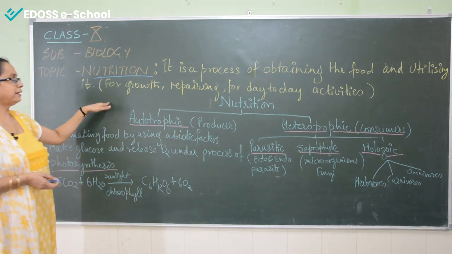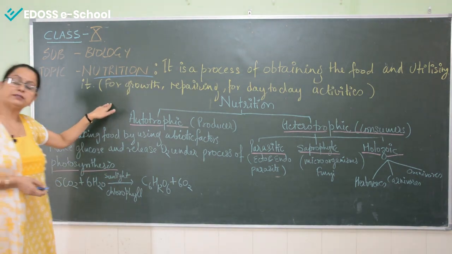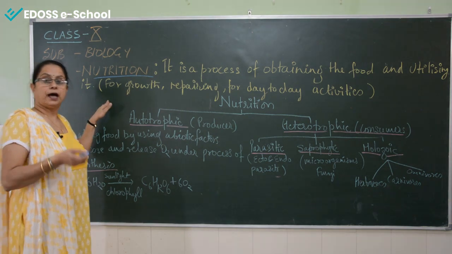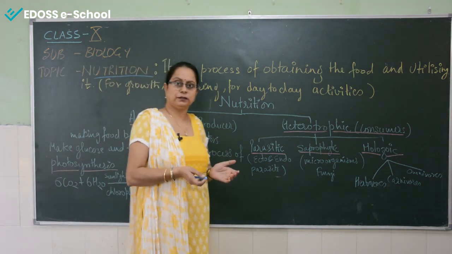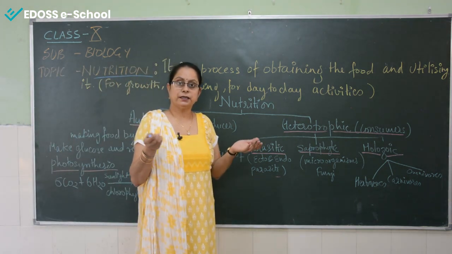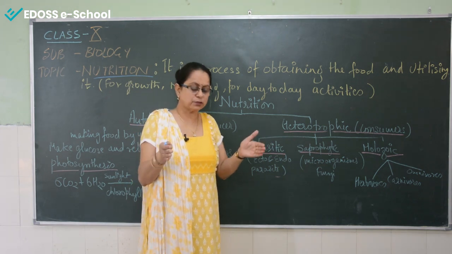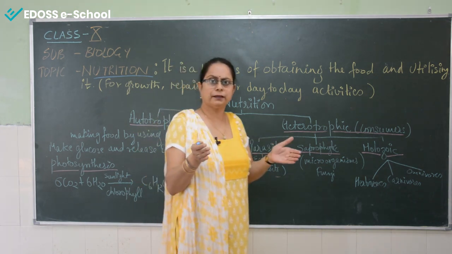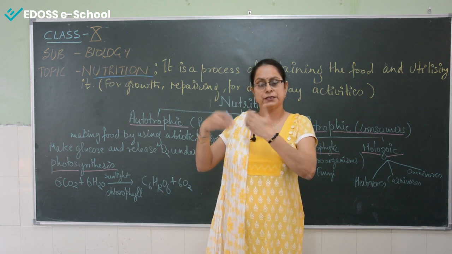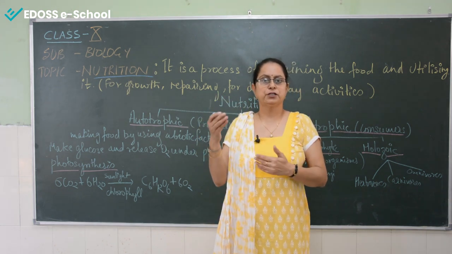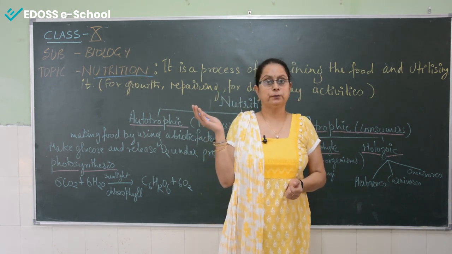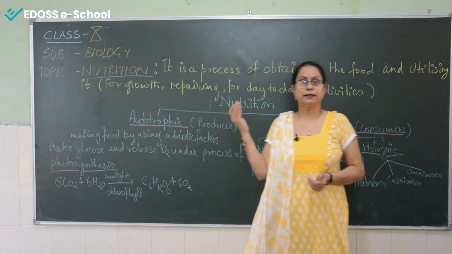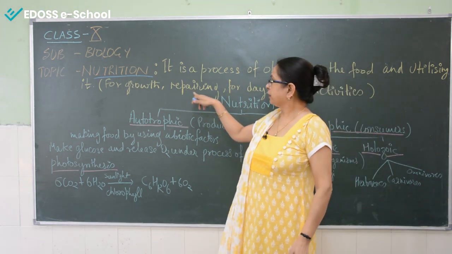Now, why is it required? As I've told you, it is very much required for day-to-day activity. Now, when the young one comes into this world, how big is the young one? This much only, 1 foot or something like that. But when it steadily grows with age, it will become a mature person. Then it attains a height. For growth, for repair.